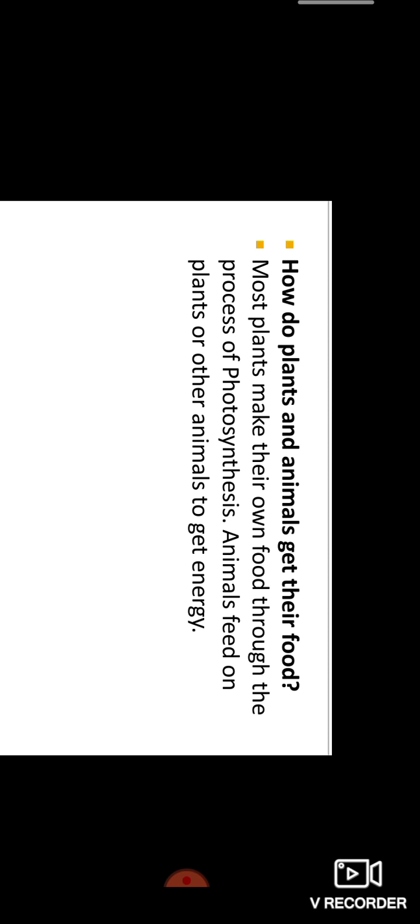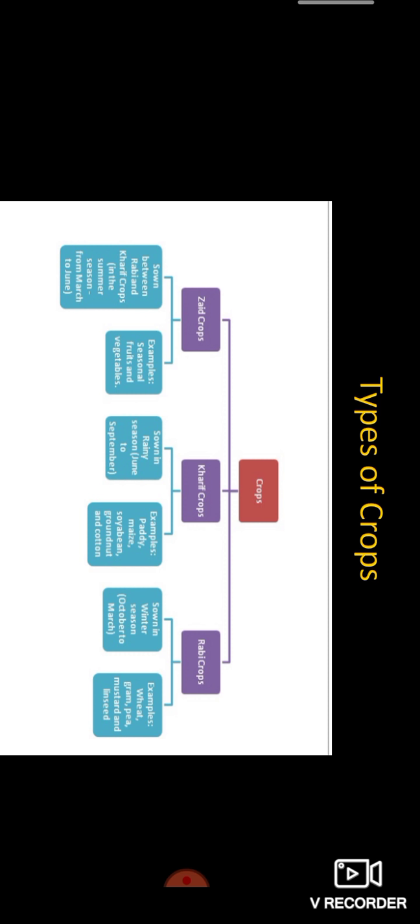So that is how plants and animals get their food. What is a crop? The plants of the same kind cultivated at one place on a large scale is called a crop.